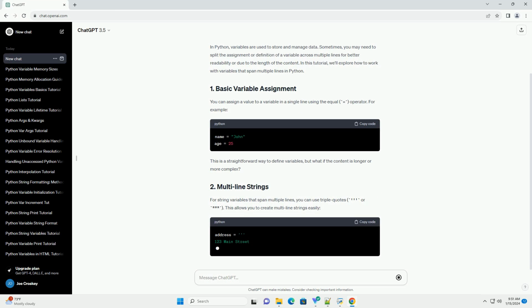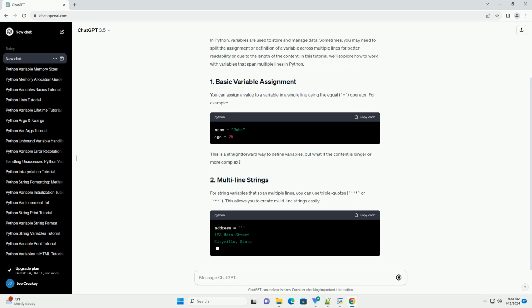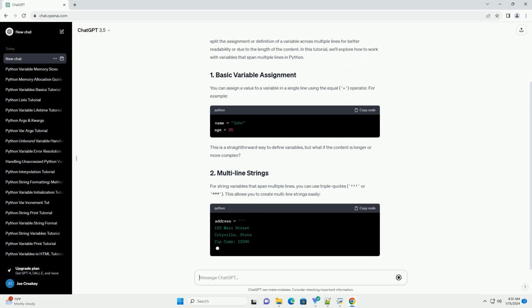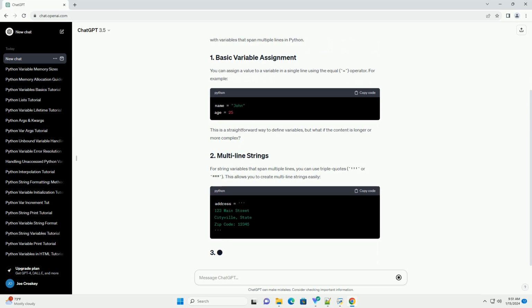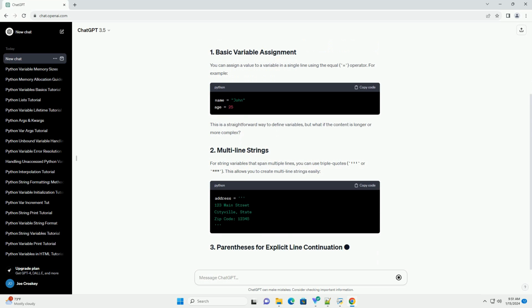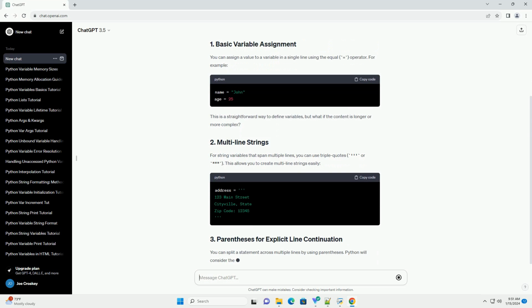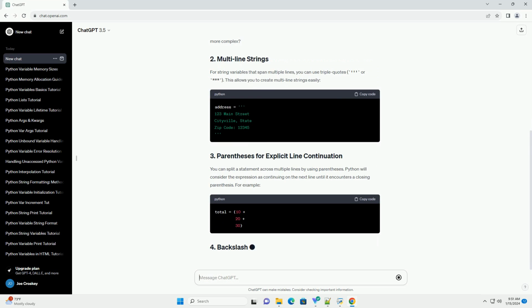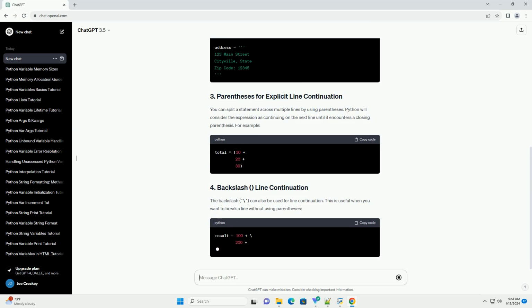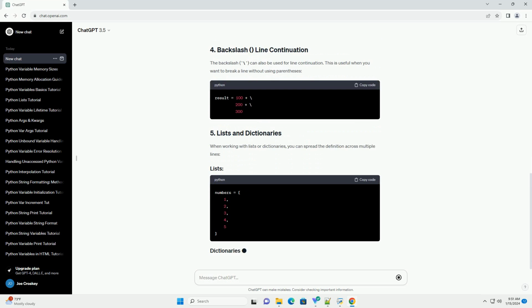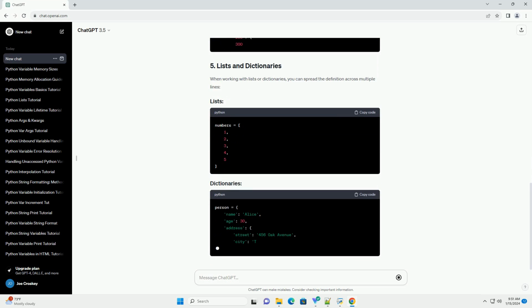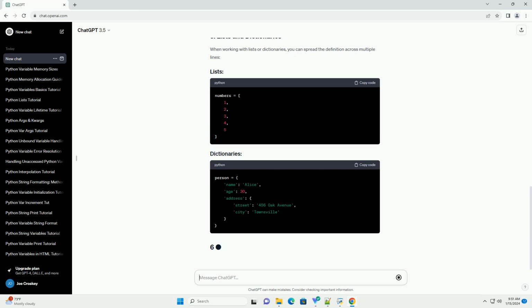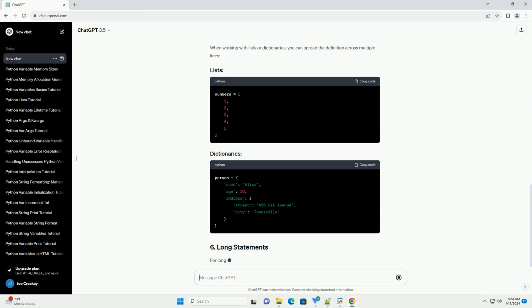You can assign a value to a variable in a single line using the equal sign operator. For example, this is a straightforward way to define variables, but what if the content is longer or more complex? For string variables that span multiple lines, you can use triple quotes. This allows you to create multi-line strings easily.